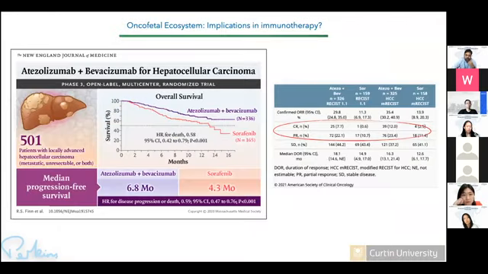But when we were finalizing the study and the manuscript was almost in the final round of review, this very nice paper came out in NEJM, which for the first time suggested that an immunotherapy, which is a combination of VEGF inhibitor and PD-L1 inhibitor, is actually working in the clinic. And then last year, we have more advanced data from the study, which shows that there is at least a 13-month survival benefit with this immunotherapy compared to sorafenib.